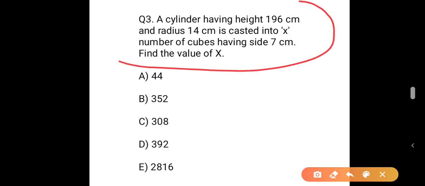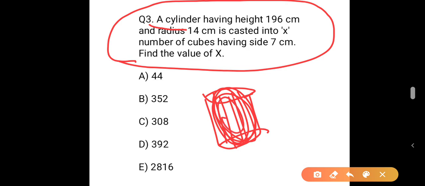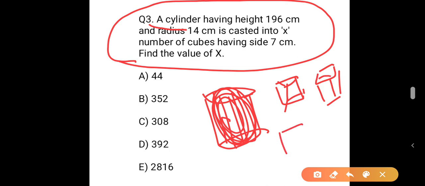So in the question, what they mean is the cylinder's volume will be equal to the volume of x cubes. Since this cylinder's whole volume will be equal to the number of cubes, the total volume of the cubes they created out of it.